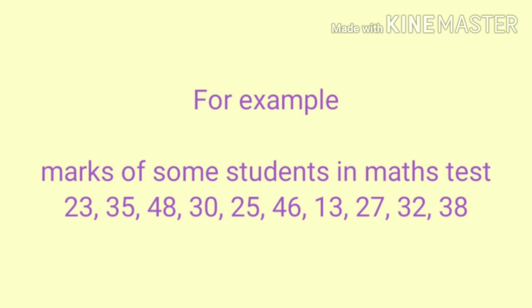What is the formula? The sum of all observations divided by the number of observations. Sum of all observations means the sum of all the data. That means we have to add the 10 marks first: 23 plus 35 plus 48 plus 30 plus 25 plus 46 plus 13 plus 27 plus 32 plus 38. And we have to divide the sum by 10. The result we get is the mean.